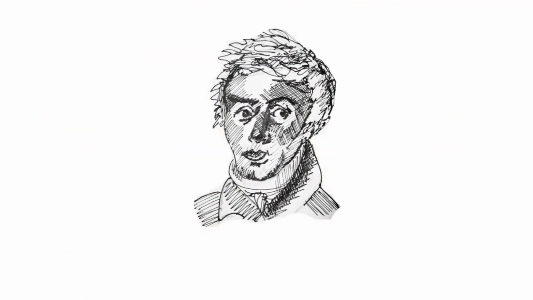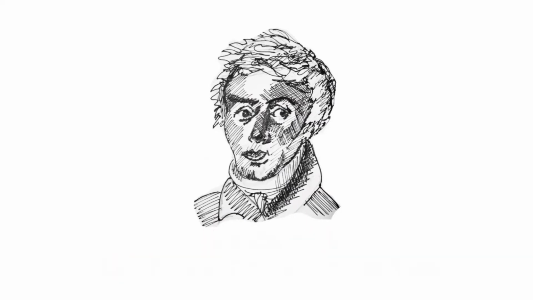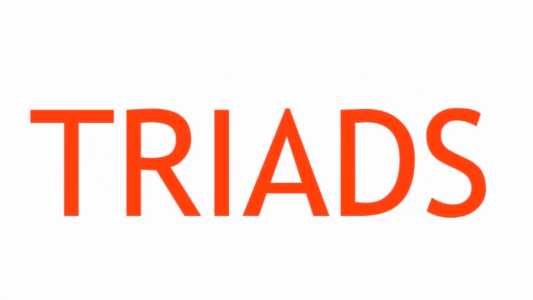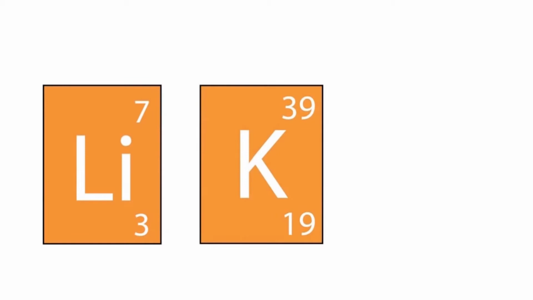In 1817, one of the first patterns amongst the known elements was observed. Johann Wolfgang Dobereiner noticed he could form groups of 3 with elements exhibiting similar properties. He termed these groups triads. An example of one of these triads was lithium, sodium, and potassium.